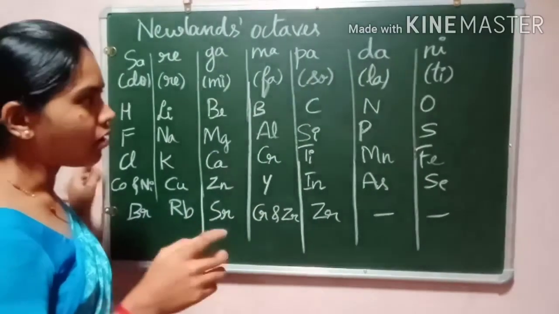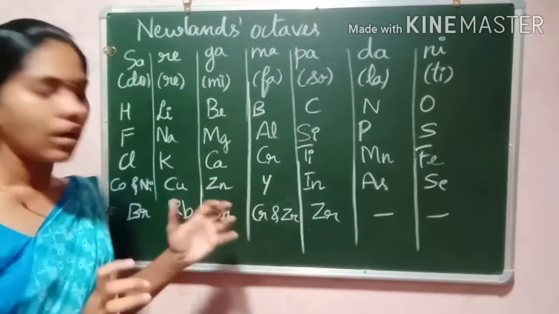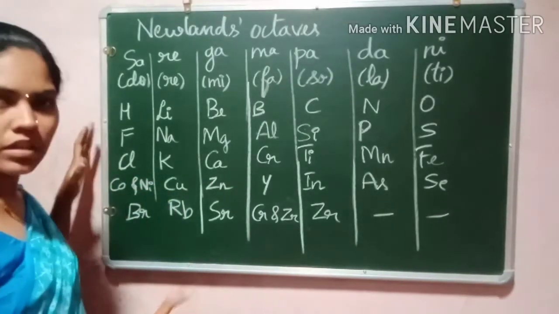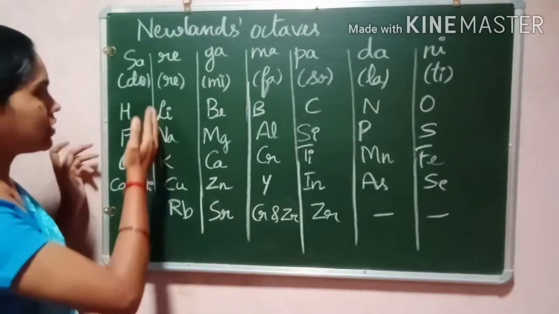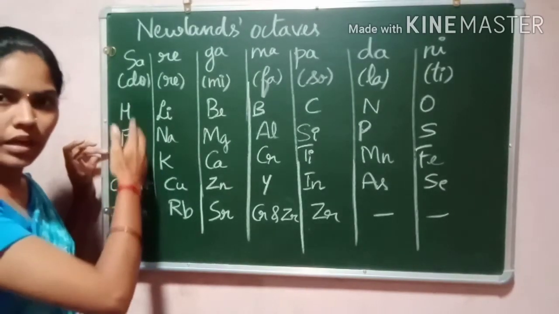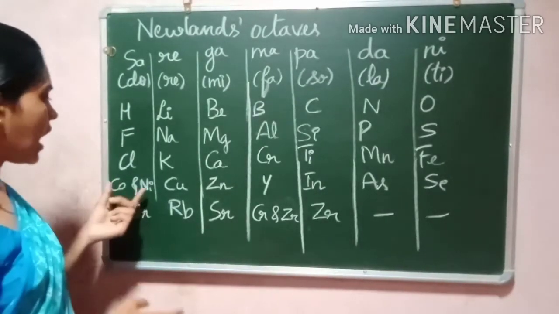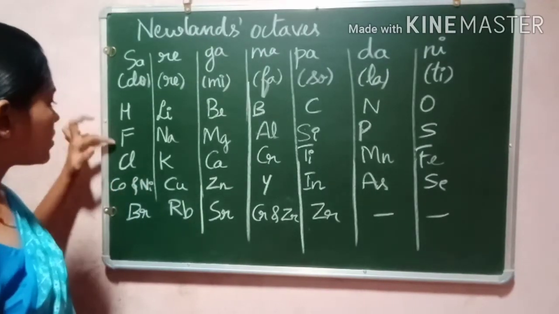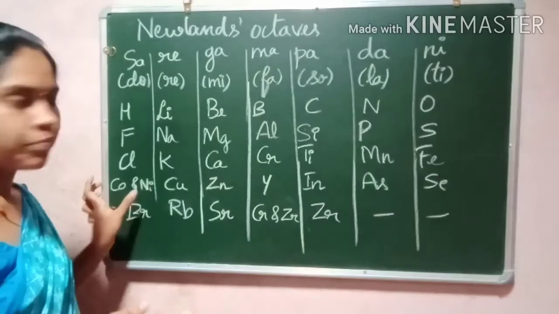So in order to fit all these elements into Newland's octaves, he took two elements and placed them in one slot. And these elements do not have similar properties. They have unlike properties compared to the remaining elements. See, if you take the example of cobalt and nickel, they have different properties than hydrogen, fluorine and chlorine. Hydrogen, fluorine and chlorine have different properties unlike cobalt and nickel.